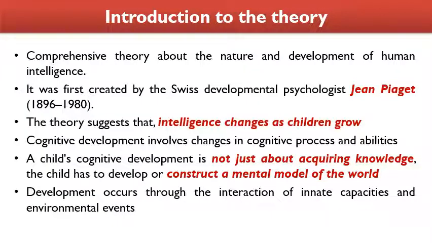So if you see the theory, it is a comprehensive theory about the nature and development of human intelligence. It was first created by the Swiss developmental psychologist Jean Piaget. And this theory suggests that intelligence changes as children grow. This is the baseline or concept of this cognitive development theory. Intelligence changes as children grow.